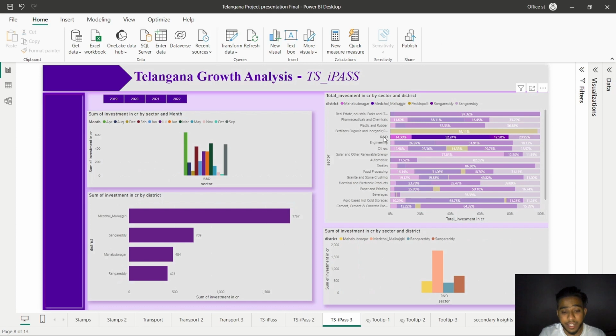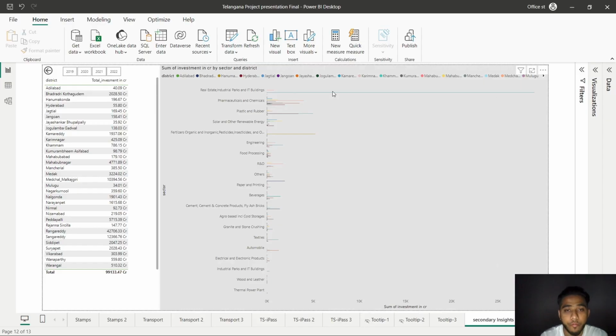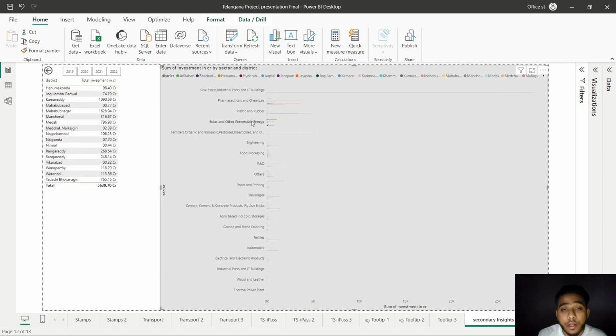Notably, there is a discernible gap in investments, particularly in the domains of research and development. Focusing on these areas can stimulate diversified economic growth. So the top 5 recommendations are: encourage investments in real estate, industrial parks, and IT buildings to stimulate economic growth in multiple districts. Next is improving solar and other renewable energy to reduce the usage of coal and promote sustainable